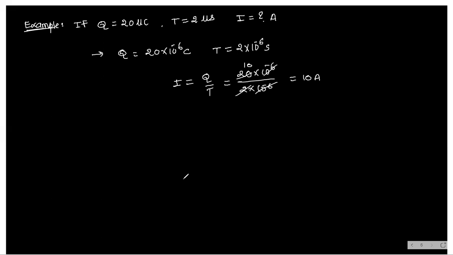Okay, let's see another one. Who will tell me without committing mistake? T is equal to 0.2 millisecond. Q is equal to 10 coulomb. Then current I is equal to how much in milliampere? Who will tell? Let me see how you are doing.